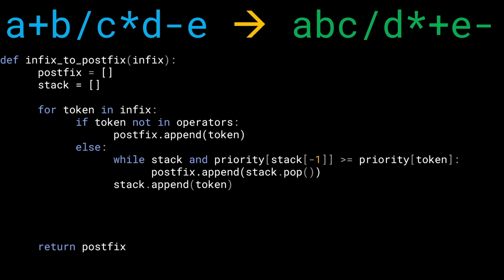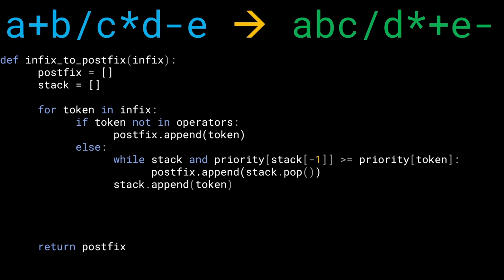I'm going to say while the stack exists, that is, while there are elements in the stack, and the priority of the element on the top of the stack is greater than the priority of the current token. That is, we're looking at something like a minus as the current token, and the top of the stack is a star, which we had a case like that before. If we have a case like that, then this current token of lower priority is going to kick out the element from the top of the stack. We'll do stack.pop, and whatever element was kicked out is going to be appended to the postfix directly.